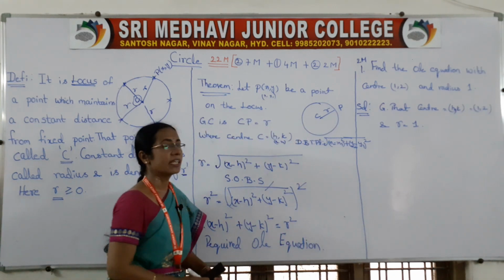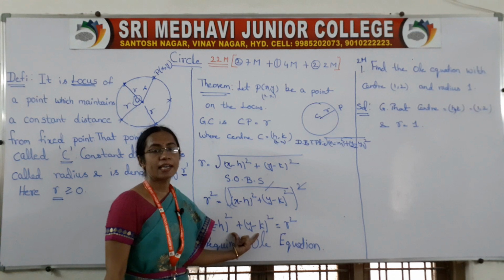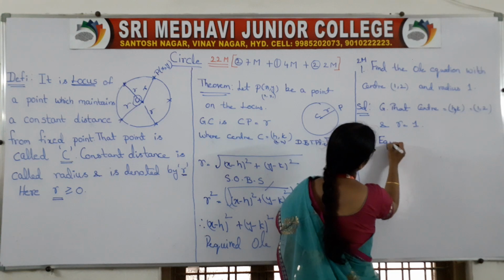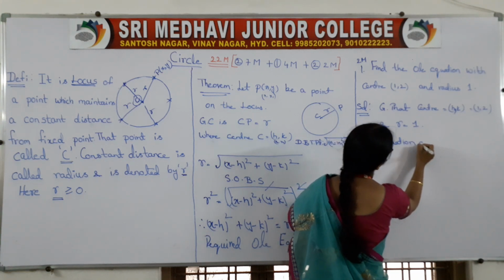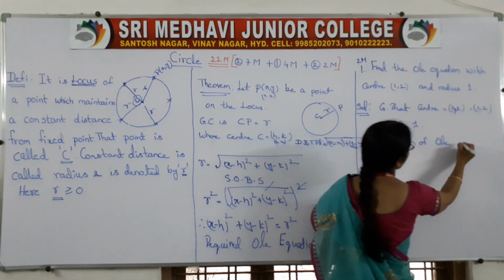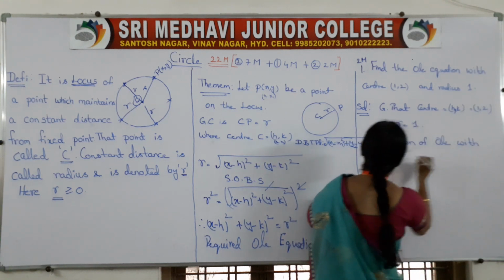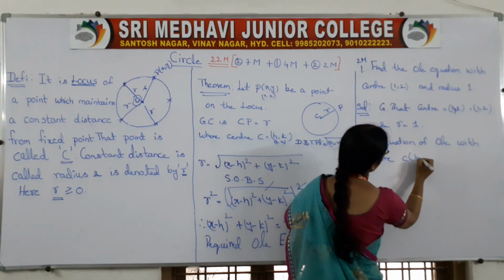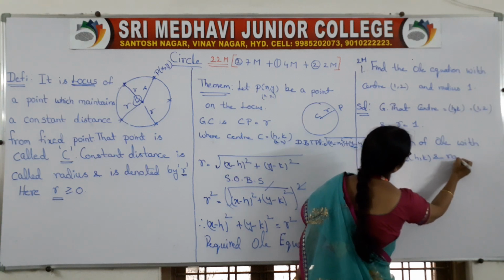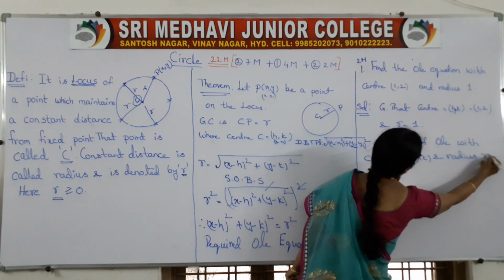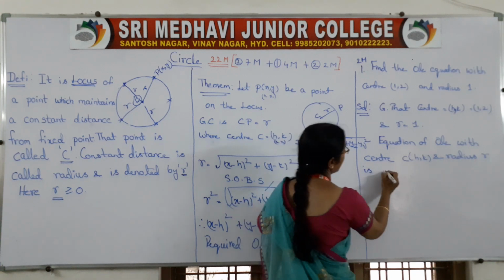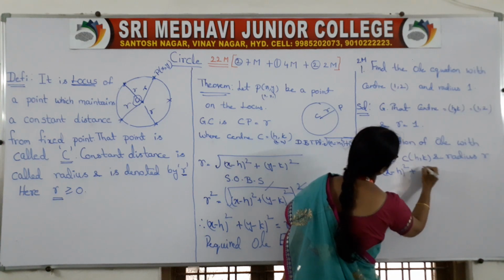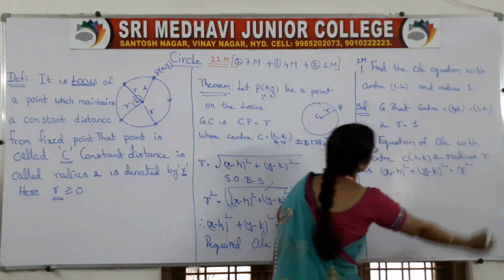Whenever center and radius are given, this is your standard circle equation: (x minus h) whole square plus (y minus k) whole square is equal to r square.